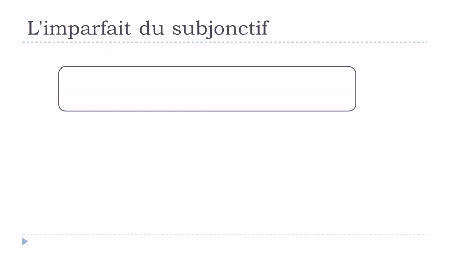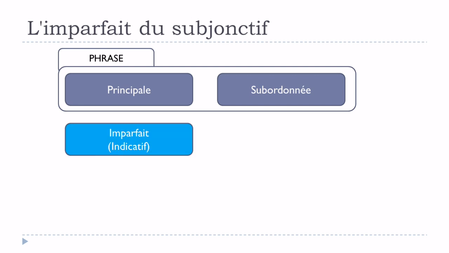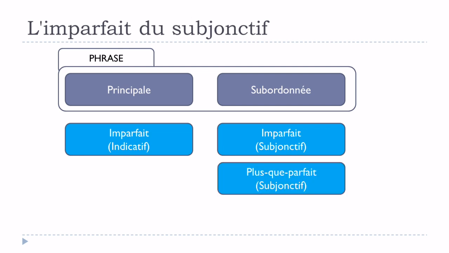So now let's imagine that we've got a sentence, okay? And in this sentence we've got la principale and we've got une subordonnée. Okay, so if we have l'imparfait de l'indicatif dans la principale, so in the first part, then normally we should put in the subordonnée l'imparfait du subjonctif, or then le plus que parfait du subjonctif. Okay, so that's the way it should be normally done.